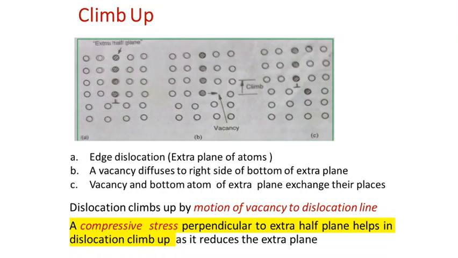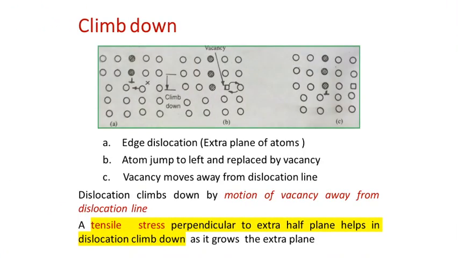So the climb up process takes place when a compressive stress perpendicular to the extra half plane or the edge plane of the atoms is applied, which results in the dislocation climb up. So this particular process is termed as dislocation climb up. Similarly, we also have a dislocation climb down process in which the reverse process takes place. We have an edge dislocation, which means an extra plane of atoms, and also we have a